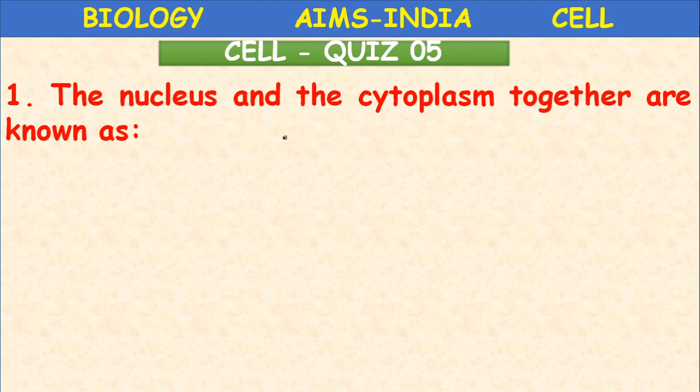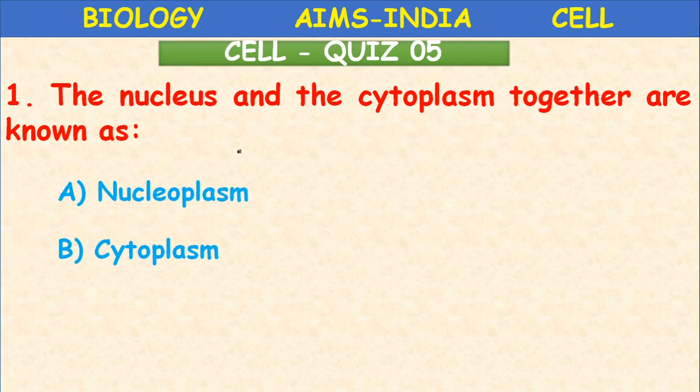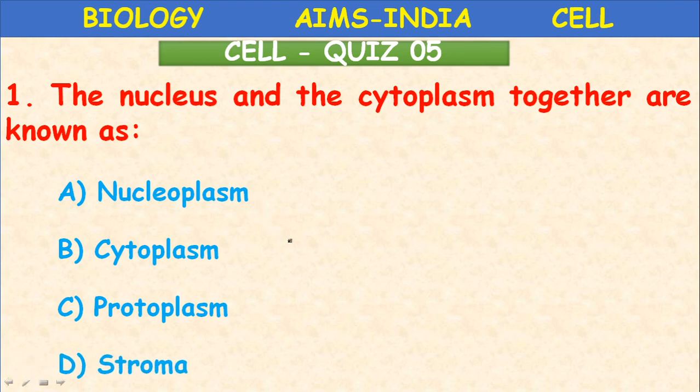The nucleus and the cytoplasm together are known as: nucleoplasm, cytoplasm, protoplasm, stroma. What is the right answer? Nucleus and cytoplasm together are known as protoplasm. Protoplasm is equal to nucleus plus cytoplasm.